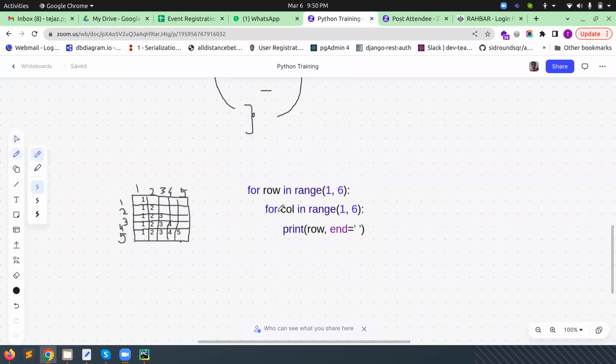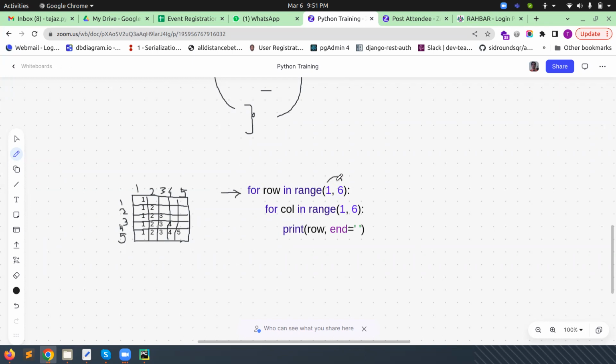Now a very important thing you need to understand. First of all, just try to understand the logic. This logic will always be the same in all programming languages. First of all, our control is coming here. Okay, so in the Python way, we are understanding. So after that what will happen? It will execute this one, the for, and then it will come here.